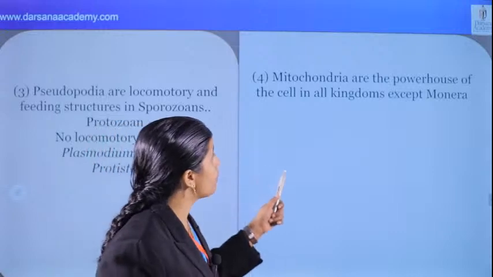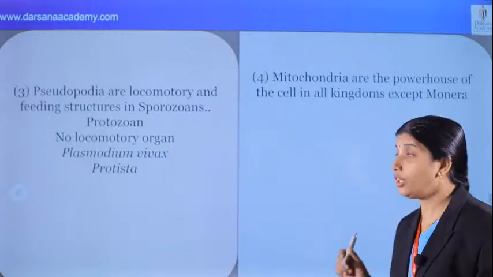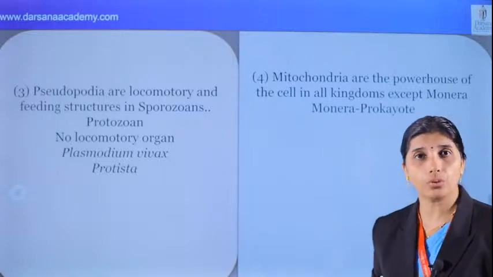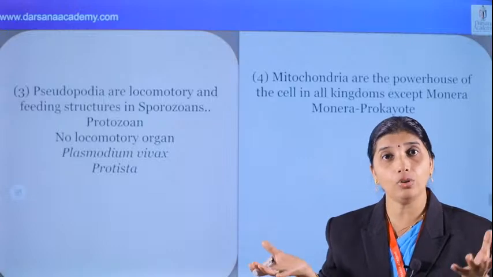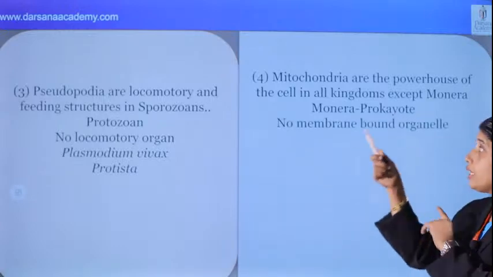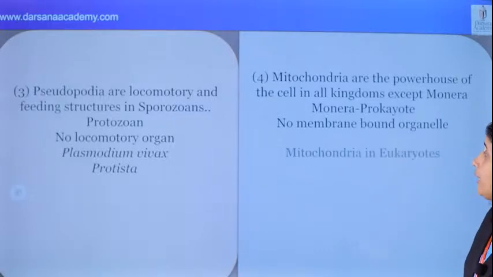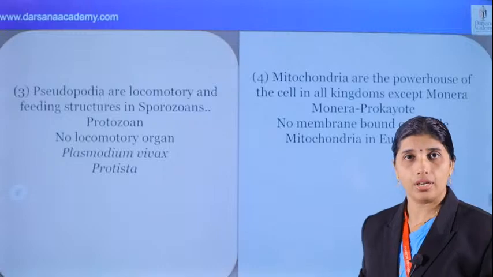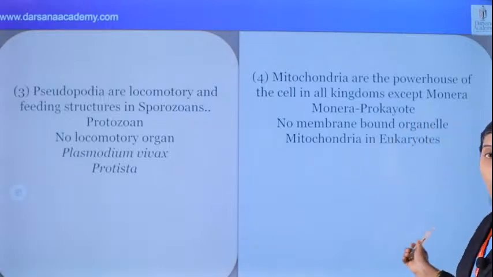Next option: Mitochondria, the powerhouse of the cell, in all kingdoms except Monera. What is the specialty of Monera? We know that Monerans are prokaryotes. What is a prokaryote? They have no true nucleus and no membrane-bound organelles. Mitochondria are found in eukaryotes. What's the specialty of mitochondria? In eukaryotes, they have membrane-bound organelles.